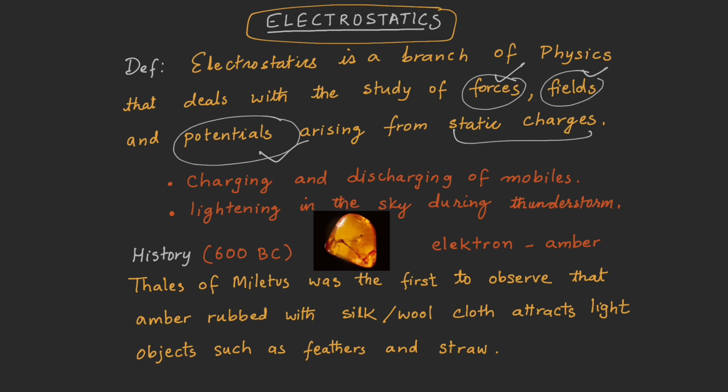For many years, people did not know why it happens, why the objects get charged. But they tried it on different objects and they found some patterns. They found that there are certain pairs of substances or objects, and when they are rubbed together, they get that magical power which can attract other objects. Electron means amber in the Greek language, and it is the root word for many words such as electrostatics, electric, electromagnetism, electron of an atom, etc.